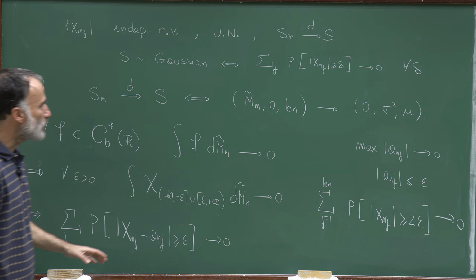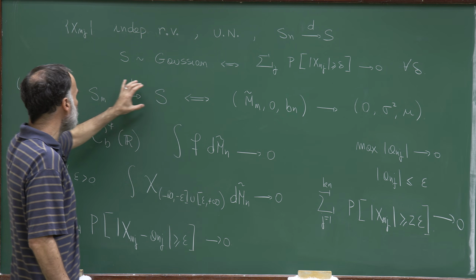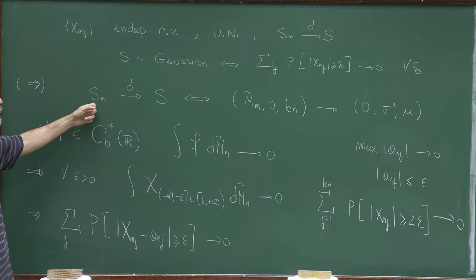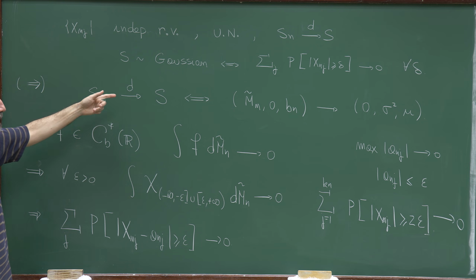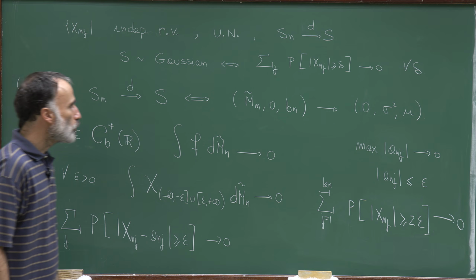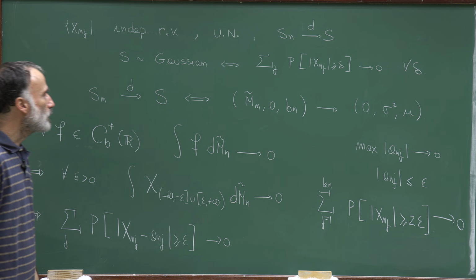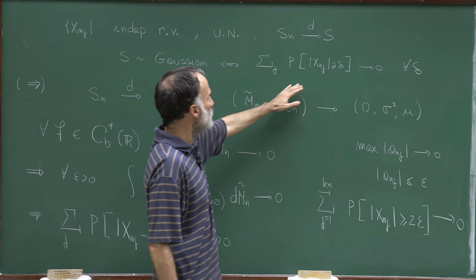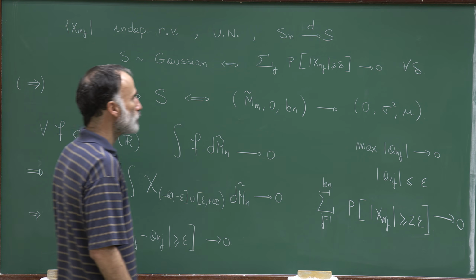So by using this theorem, which presented necessary and sufficient conditions for the sequence S_n to converge in distribution, we proved the claim that the limit is Gaussian if and only if the sum of these probabilities converges to 0.